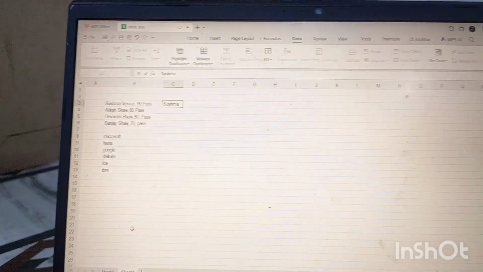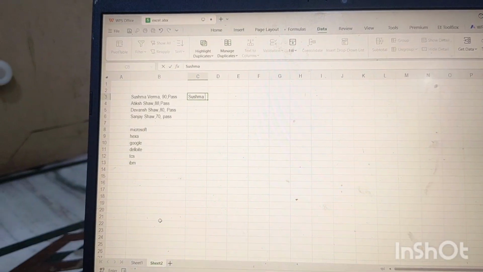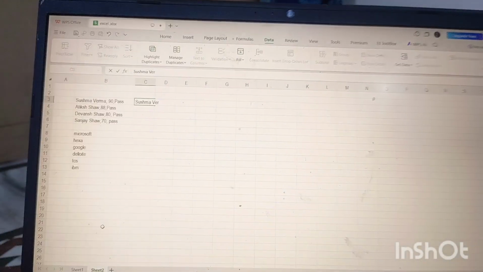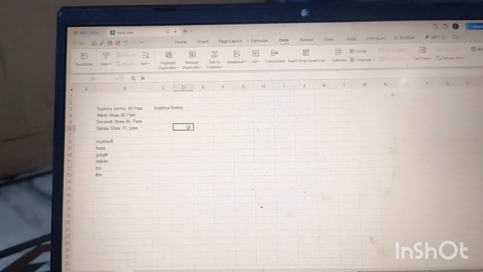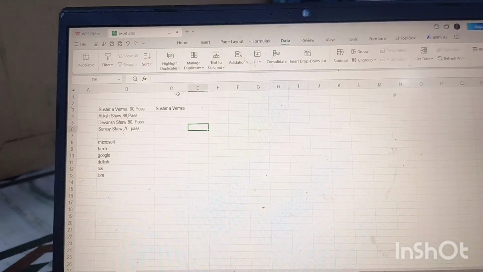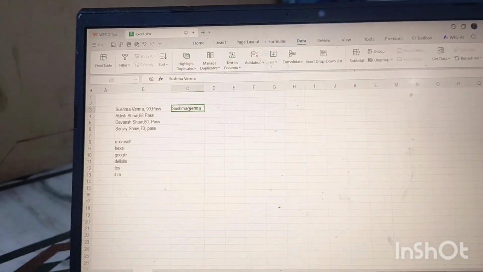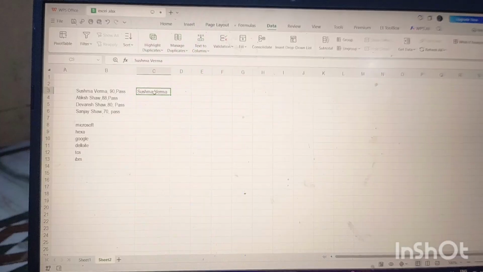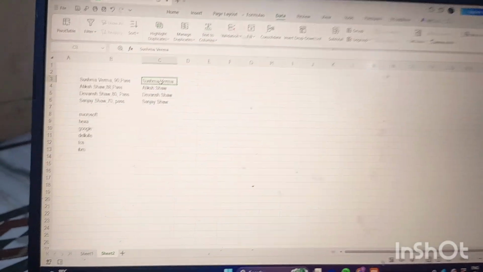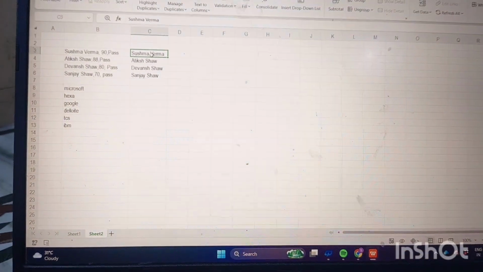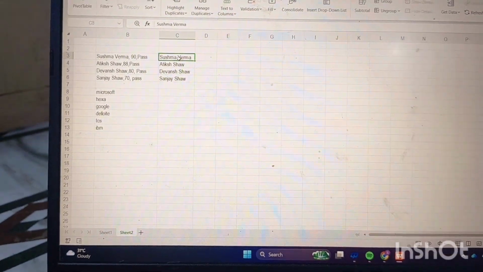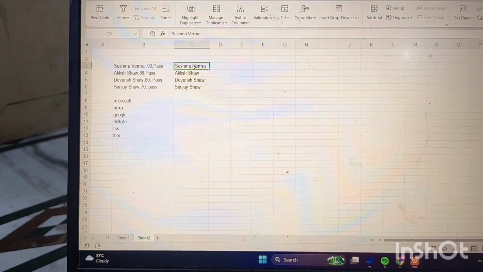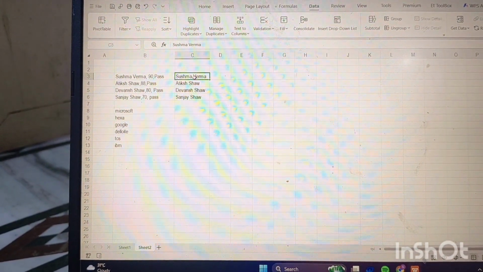As it is written there in the cell, you have to copy that Verma too. After you write it, just select this cell and press Ctrl E. Are you watching, guys, what happened? Is it not magical? It is like magic.